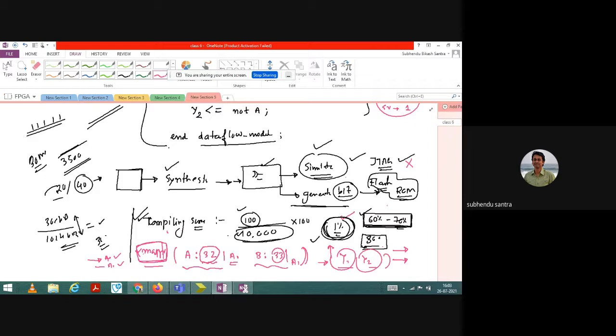I already explained about the data flow model, and just simple in bit and out bit or standard logic that I have done. I have not used any array. Maybe slowly I can use array programming, maybe array multiplication, addition. That also we will slowly go through. Okay, we will meet in the next class.